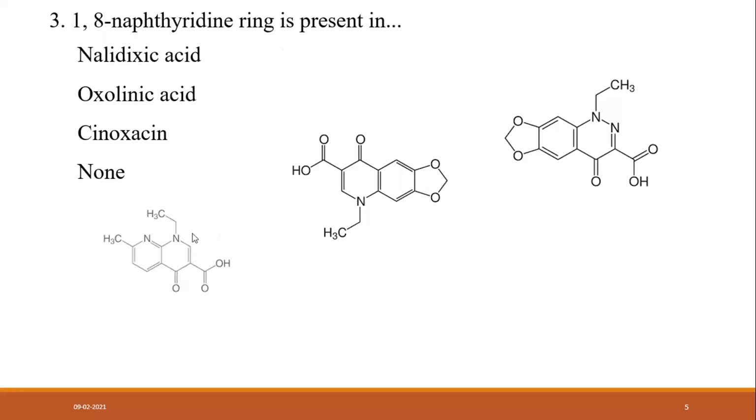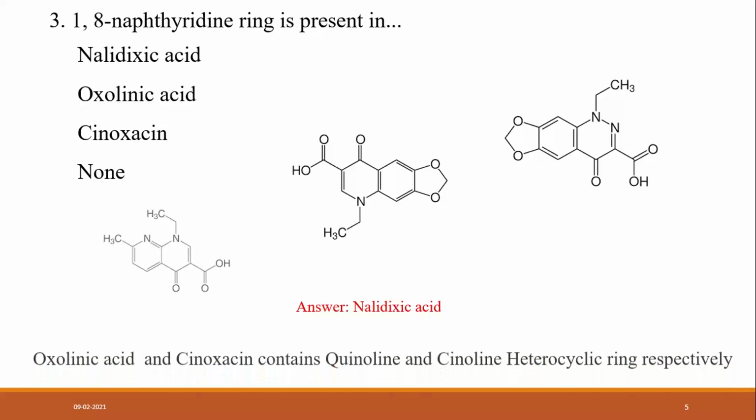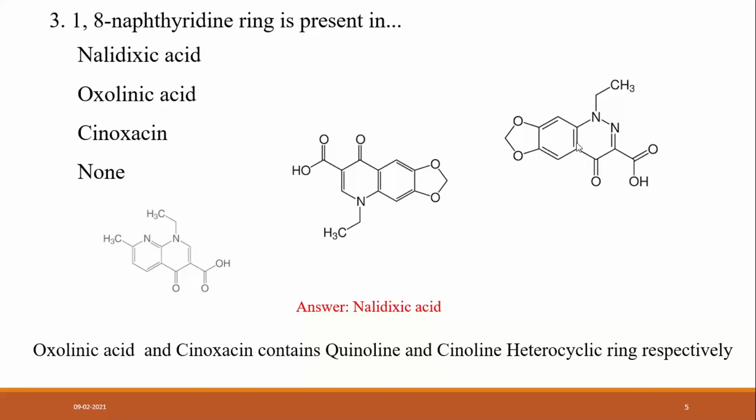The numbering starts from this nitrogen as 1, then 2, 3, 4, 5, 6, 7 and 8, so the other nitrogen is at the 8 position. So the answer is nalidixic acid, because oxolinic acid and cinoxacin contain quinoline and cinnoline heterocyclic ring systems respectively.